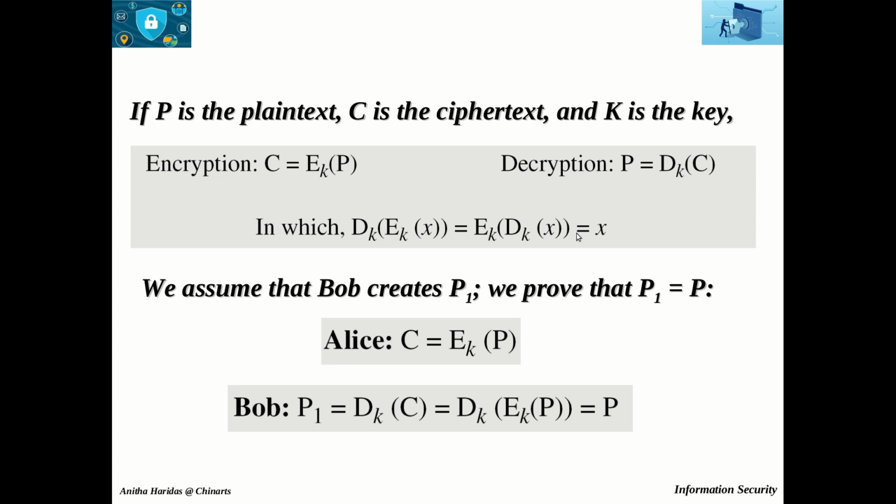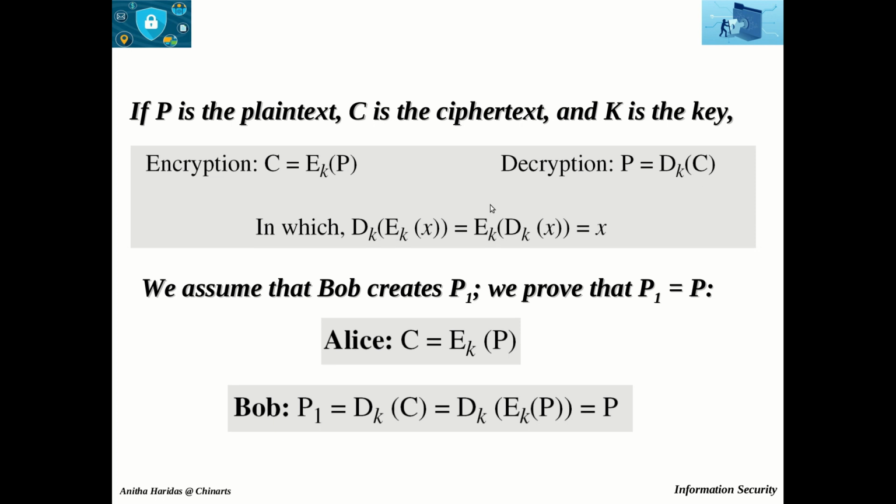That is, they cancel the effect of each other if they are applied one after the other on the same input. I repeat, here EK of P and DK of C are inverse of each other.